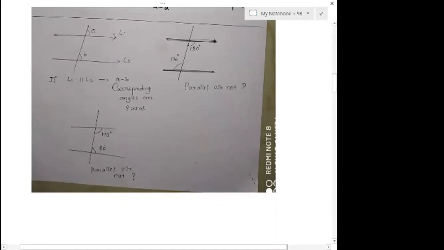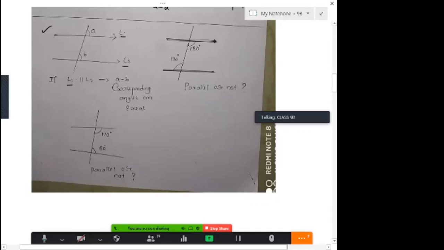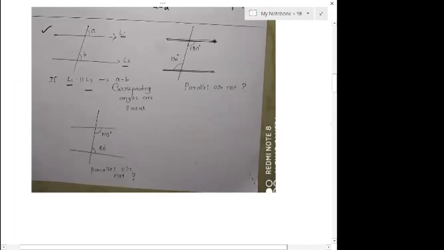In this first diagram, it is given that L1 and L2 lines are parallel. L1 is parallel to L2. If these lines are parallel, corresponding angles are equal. So A equals B. So here the theorem says if two lines are parallel, corresponding angles are equal. That is A is equal to B. Here we know some angles, 130 degrees and 130 degrees, these two angles.